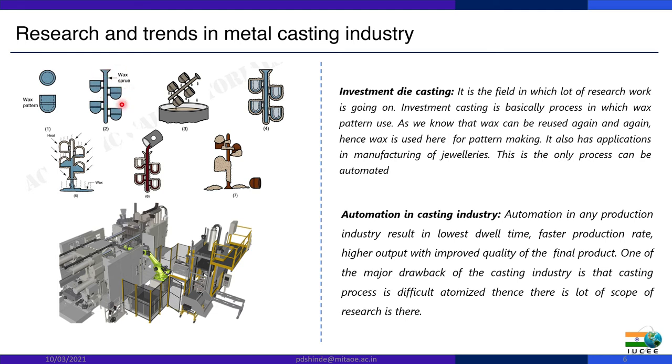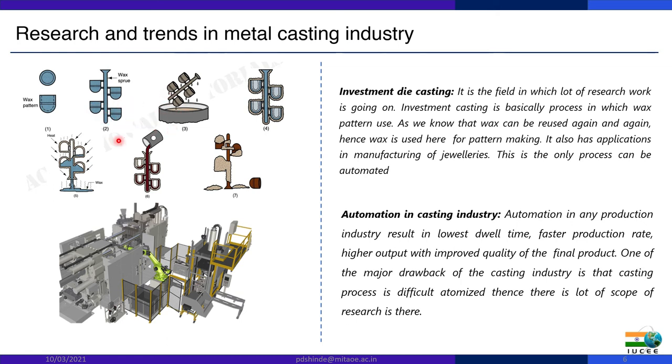But here the casting process is somewhat different than the process we saw in the earlier setup. So this main sprue gets connected with gates to the wax pattern.